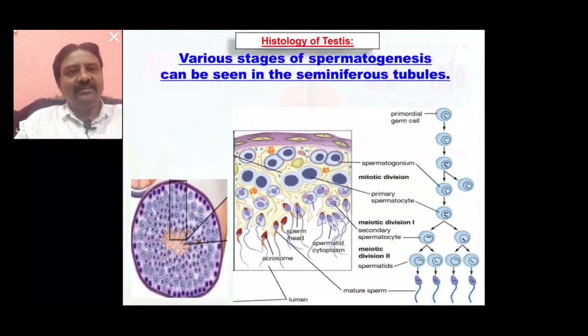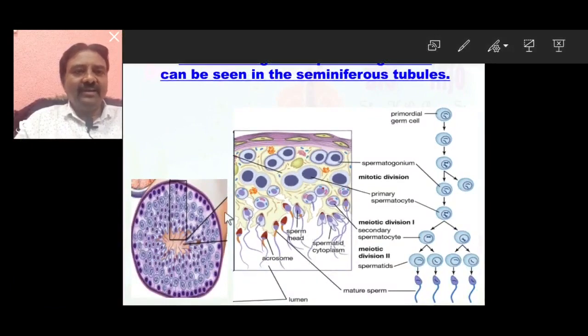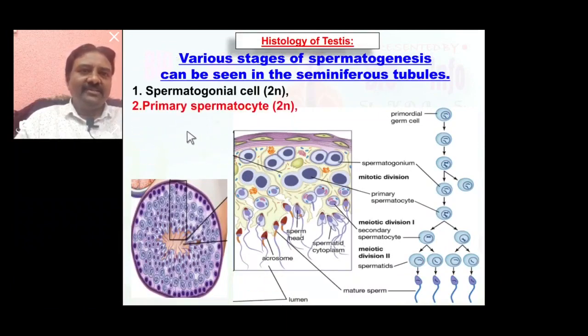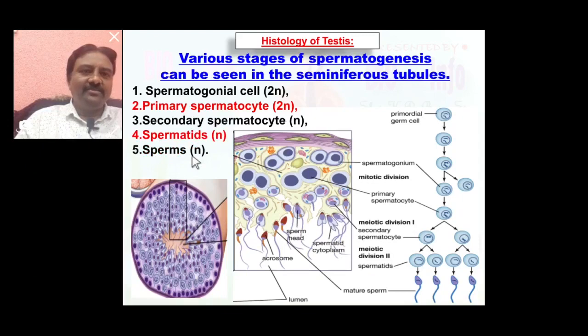We see them one by one here. The first one is spermatogonial cells, diploid. Primary spermatocyte is also diploid. Secondary spermatocyte is haploid. Spermatid is also haploid, and then sperms or spermatozoa are also haploid.